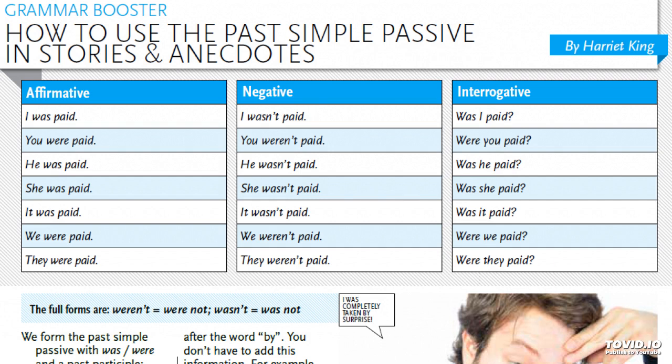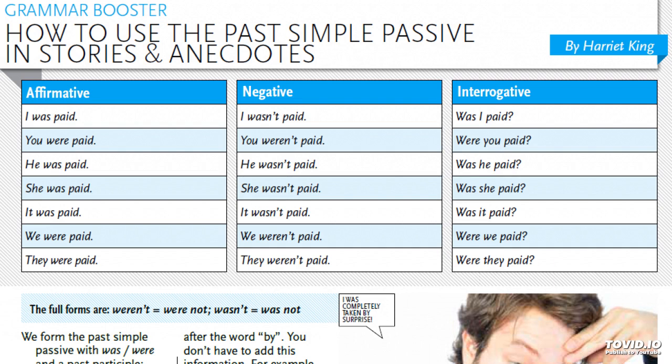Interrogative. Was I paid? Were you paid? Was he paid? Was she paid? Was it paid? Were we paid? Were they paid? The full forms are weren't, were not, wasn't, was not.